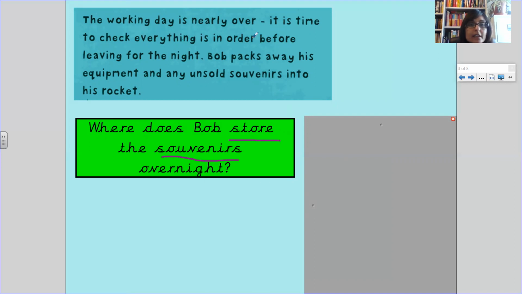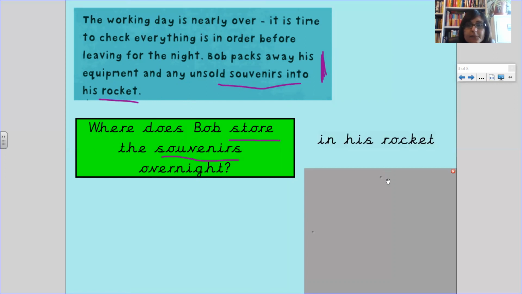The working day is nearly over. It is time to check everything is in order before leaving for the night. Bob packs away his equipment and any unsold souvenirs, and our key ideas, the answer is in here. Let's go back and read the question. Where does Bob store the souvenirs? Bob packs away his equipment and souvenirs into his rocket. Where do they go? Into his rocket.